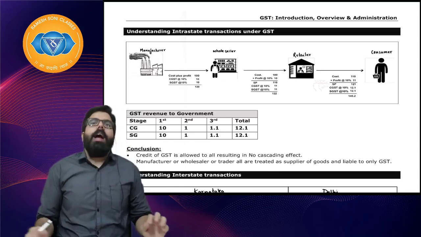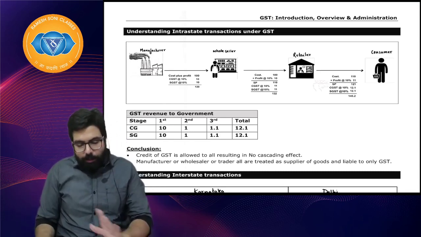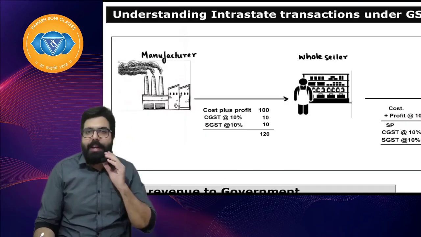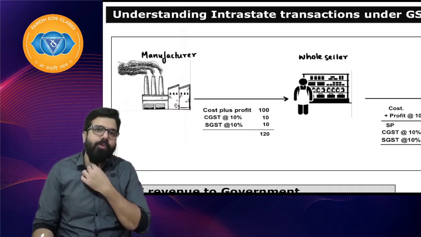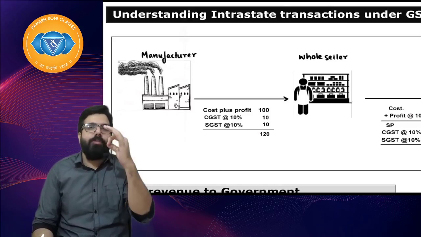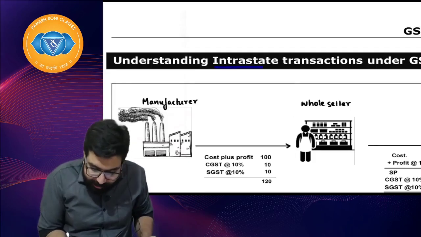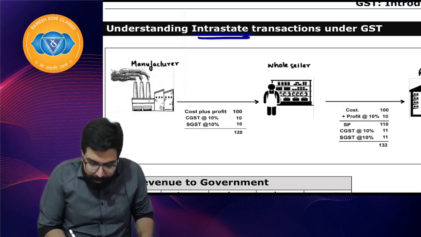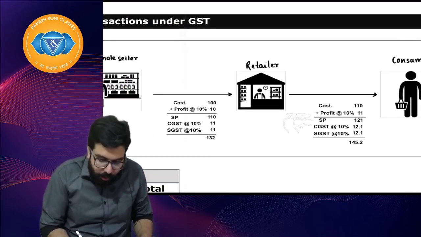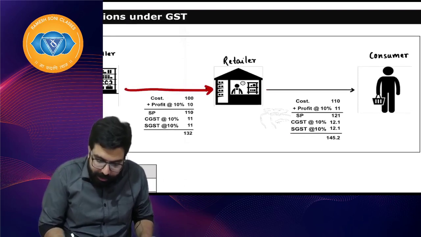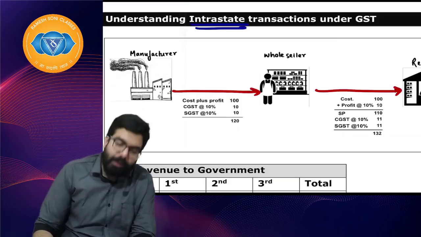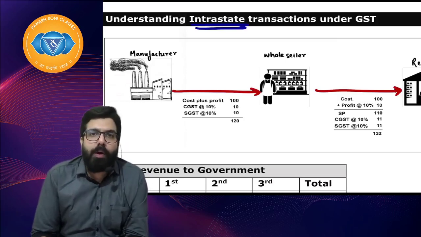Here I have brought you again the same thing which we discussed yesterday. Now I have bifurcated the tax. Yesterday we had not bifurcated the tax. Today we have bifurcated the tax. Let's understand how an intrastate transaction happens. Supposing a manufacturer sold the goods to a wholesaler, who sold to a retailer, who sold to the consumer. When the manufacturer sold to the wholesaler, the manufacturer charged cost plus profit, 100 rupees.